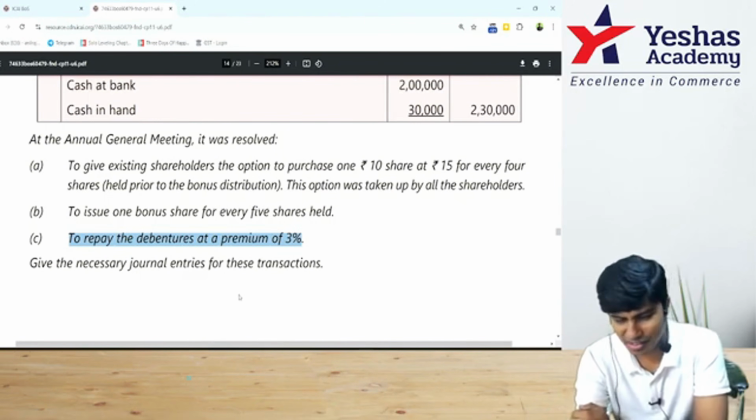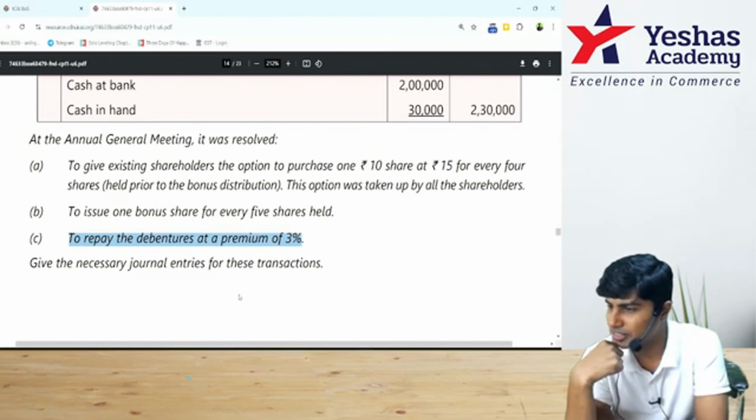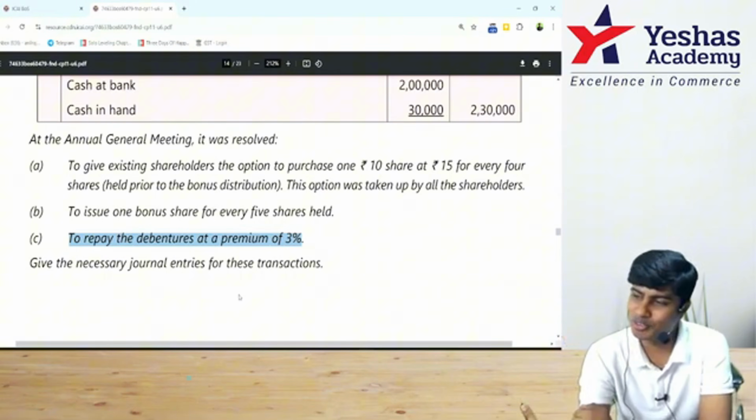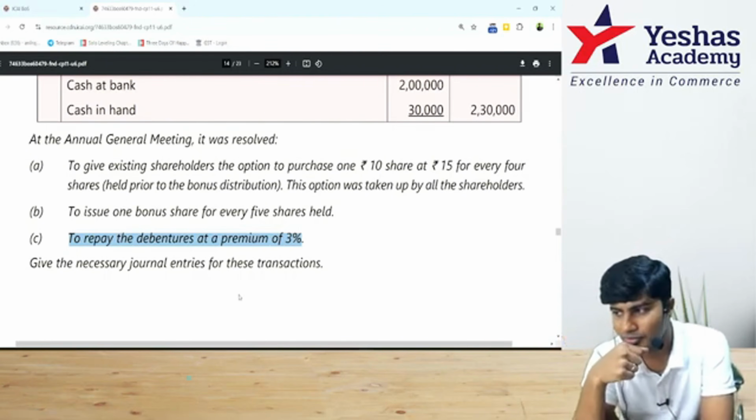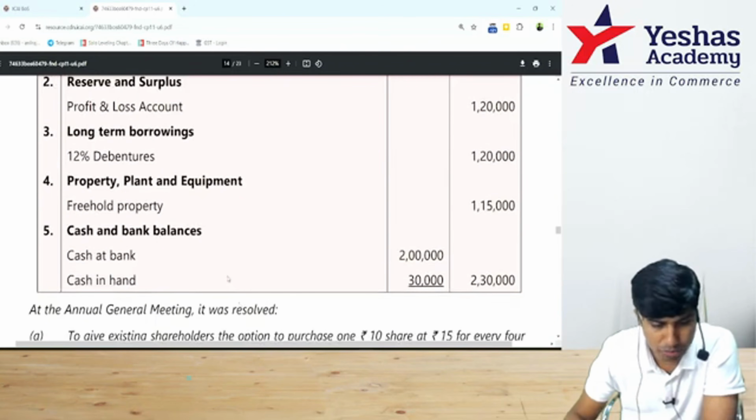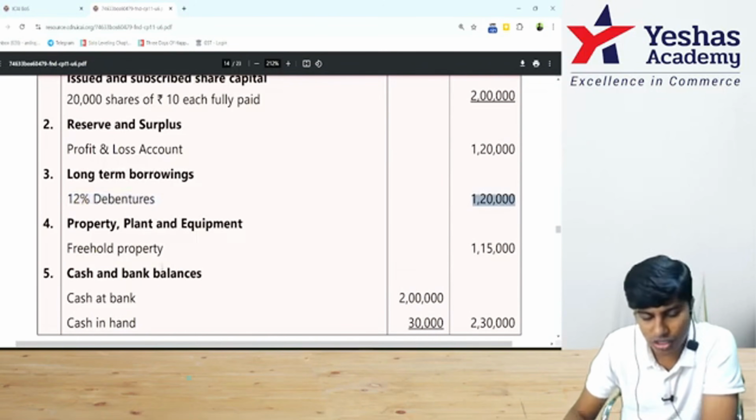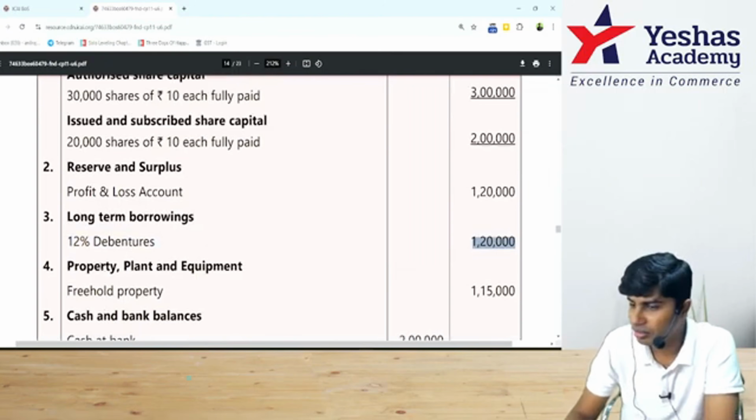In between interest, if there is date information, also do interest adjustment. Luckily, in this question, they have not given any dates. So we don't have to do any interest adjustment. Is that okay? Now, first come to the question and spot how much is debentures. 12% debentures, 1,20,000.